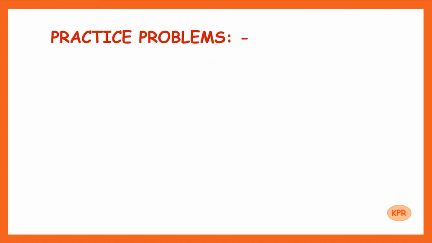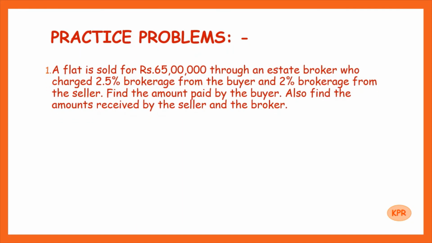You can check your progress by practicing the following problems. First problem, a flat is sold for rupees 65 lakhs through an estate broker who charged 2.5% brokerage from the buyer and 2% brokerage from the seller. Find the amount paid by the buyer. Also find the amounts received by the seller and the broker.